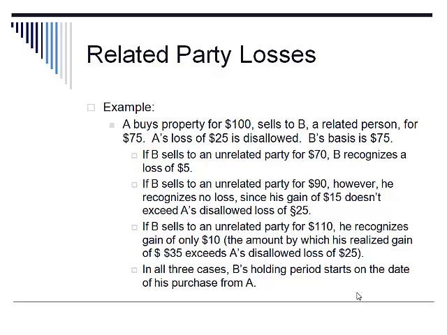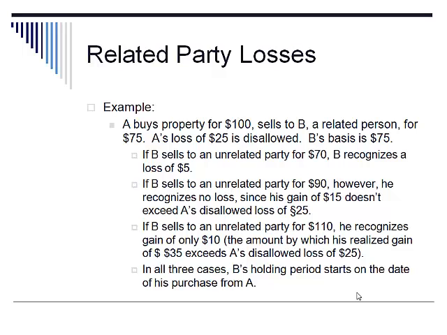If B sells that same property for $110, he recognizes a gain of only $10 because his realized gain is $35 based on his basis of $75. However, only the portion of that gain that exceeds the previously disallowed loss of $25 is recognized, and that is only $10.